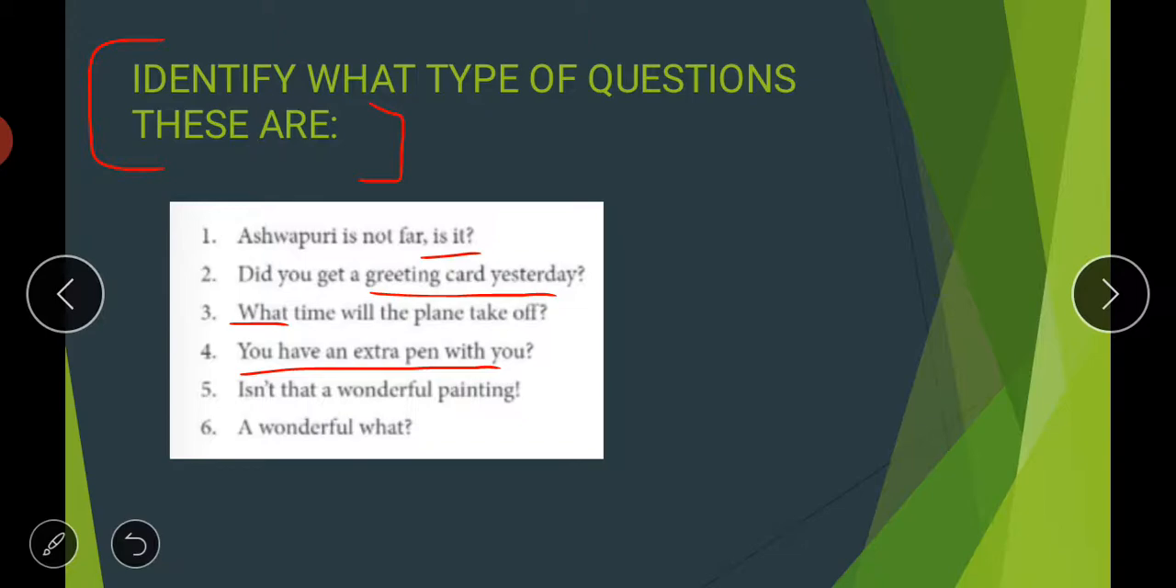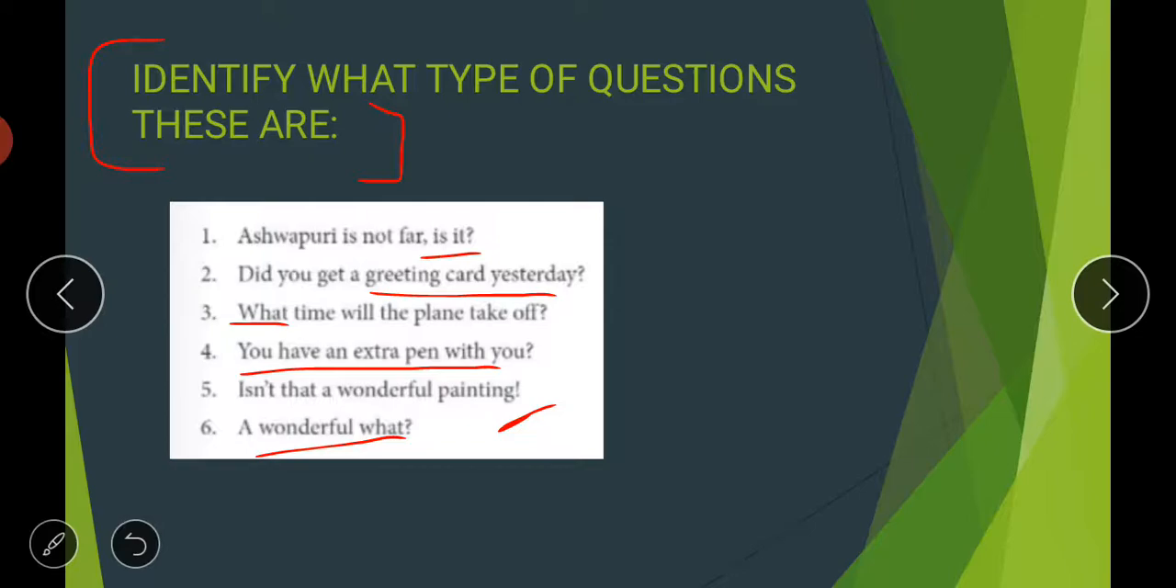Then, isn't that a wonderful painting? At the end there's an exclamation mark, so from here you can judge that it's an exclamatory question. Then, a wonderful what? It means someone has already said that something is wonderful, the evening is wonderful, or anything already said. So we are asking a question, a wonderful what? So this is your echo question.